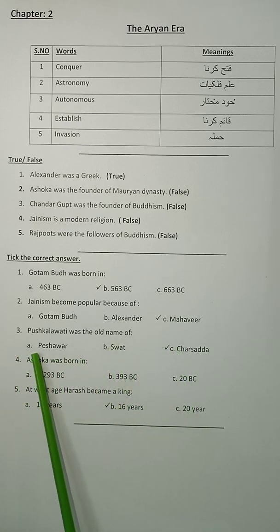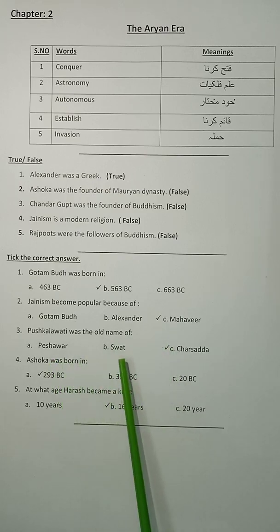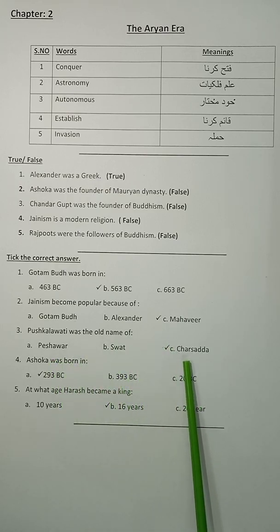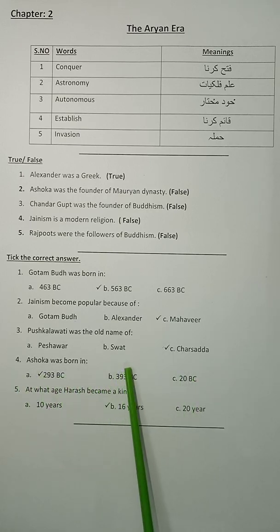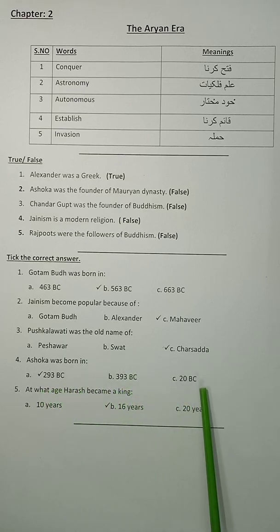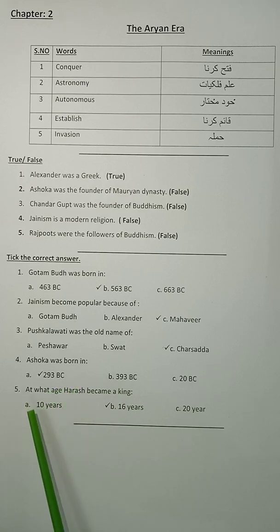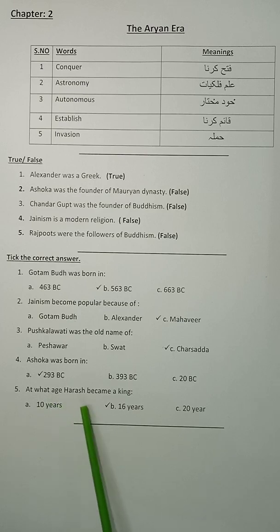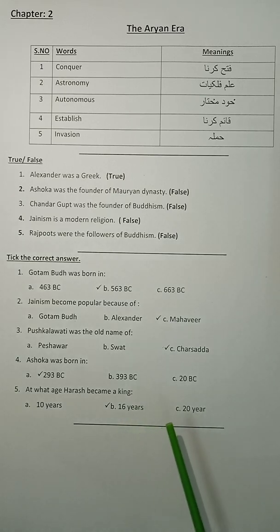The third one, Pushkalavati was the old name of dash: Peshawar, Swat, or Charsadda. The correct option is Charsadda. Fourth one, Ashoka was born in dash: 293 BC, 393 BC, or 20 BC. The correct answer is 293 BC. Number 5, at what age did Harsha become a king? 10 years, 16 years, or 20 years? The correct option is 16 years. Now draw a finishing line at the end.